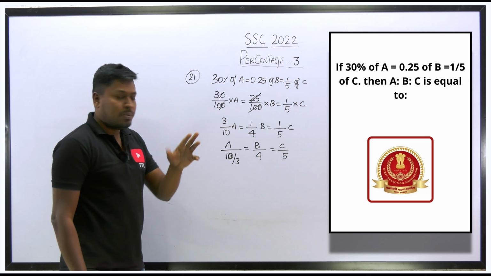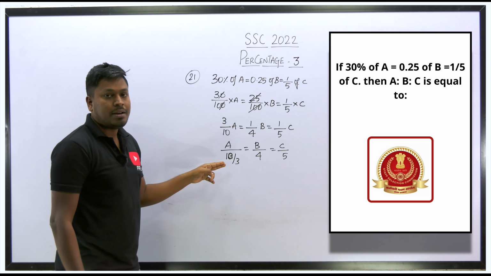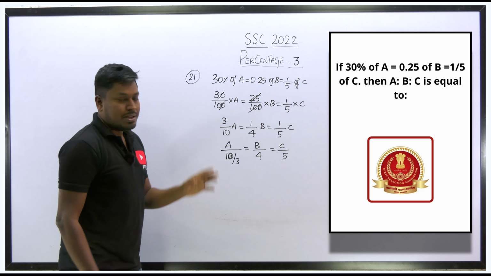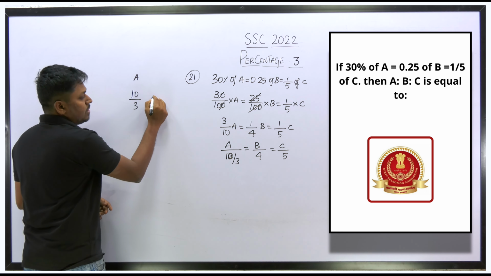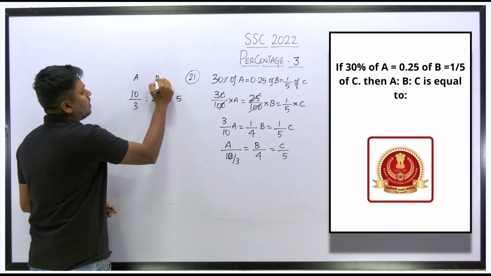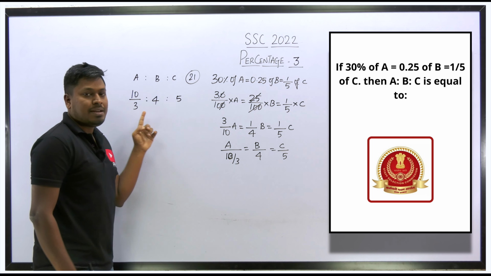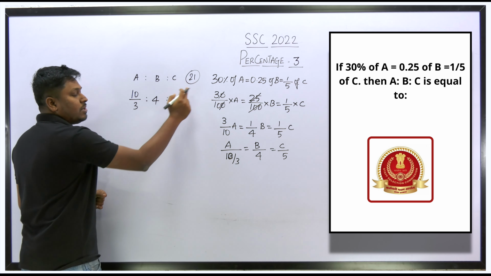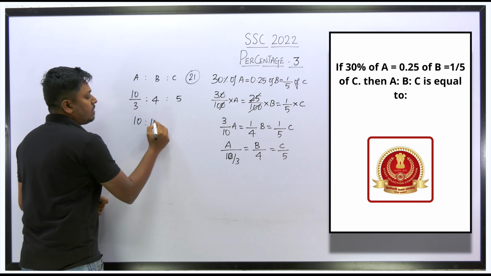So instead of keeping it that way, I am just bringing that numerator 3 to the denominator, so this can be written as 10 by 3. Now all the numerators are 1, so it is easy to write the values: 10 by 3 will be the A ratio, B will be 4, and the last, C, will be 5. Understood or not? And remember one thing, the ratio should not be in decimal values, and it should not be in the form of fractions. So multiply 3 to all the values. This can be written as 10, and 4 into 3 will be 12.